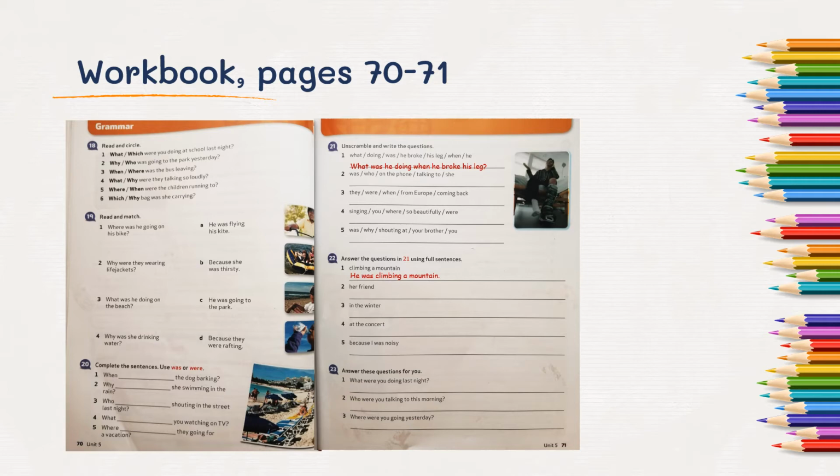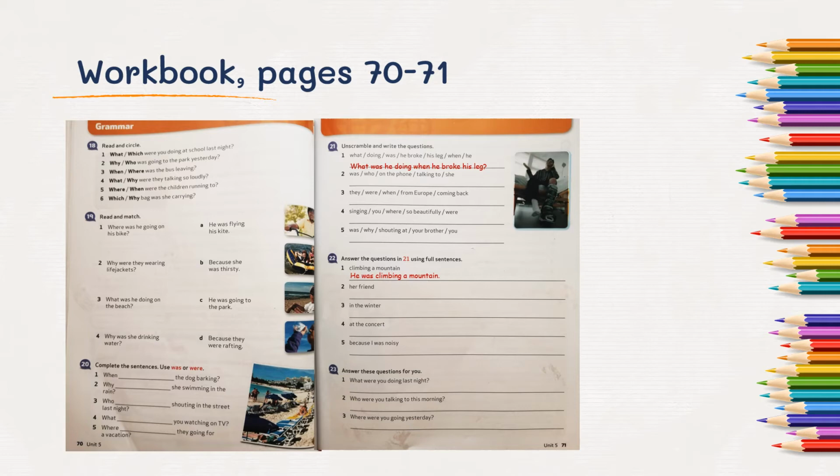In exercise 19, you have to match the questions with the answers. In exercise 20, you have to complete the question using was or were. In exercise 21, you have to put the questions in the correct order. Like the first example, it says, what was he doing when he broke his leg? And you have to do the same with the rest of the questions.